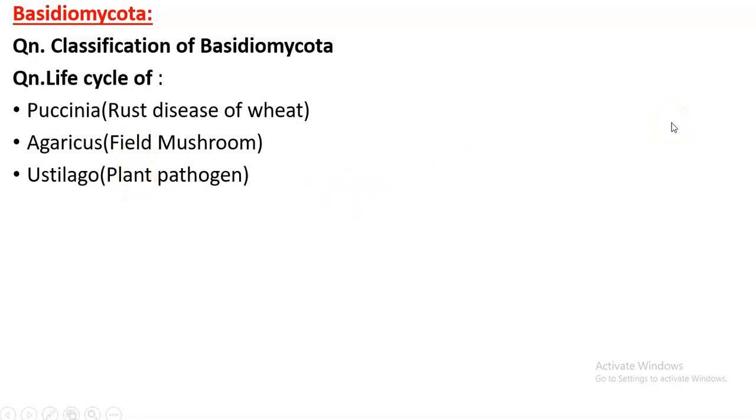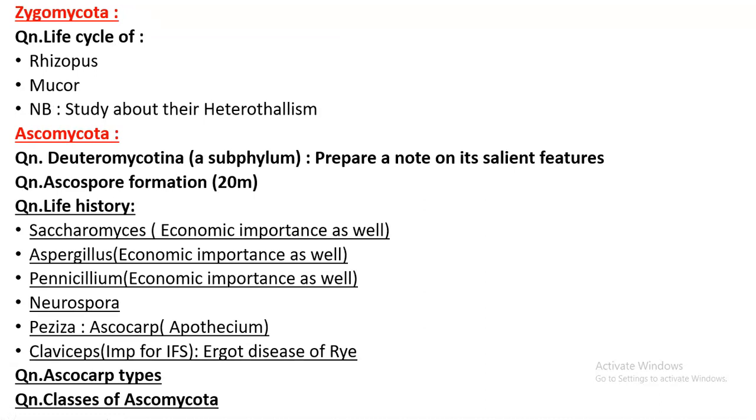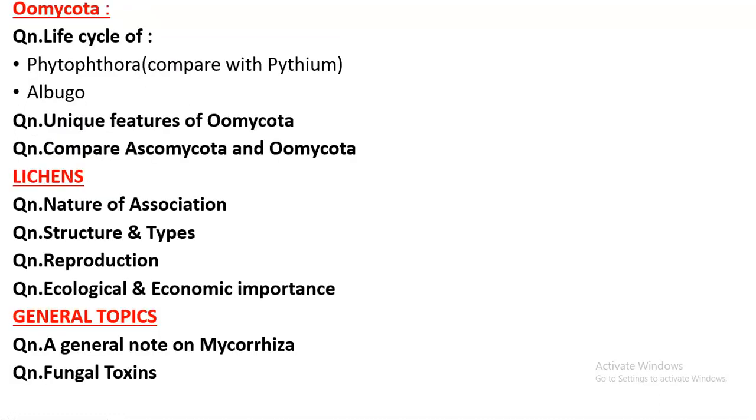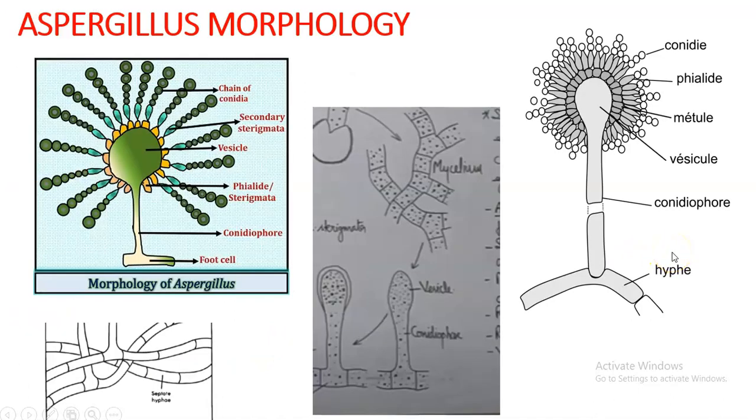After completing the three phyla of true fungi, that is Zygomycota, Ascomycota and Basidiomycota, we have to see Oomycota, which is the fungi-like organism. Under this phylum, we have to see the life cycle of Phytophthora and the life cycle of Albugo. After that, there are some general topics like lichens, mycorrhiza and fungal toxins. So let us jump into today's agenda. We are seeing Aspergillus, which is a genus under the Ascomycota phylum.